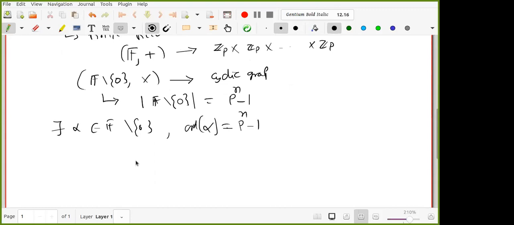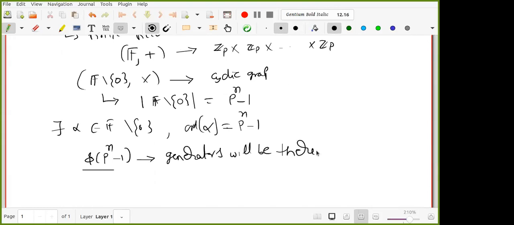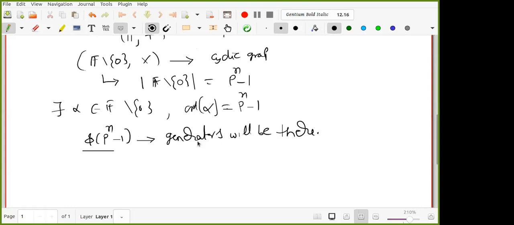5 of P power n minus 1. This many generators will be there. Very good, correct. Okay, this many generators will be there. So they're all called either generators or also some people call them primitive elements.